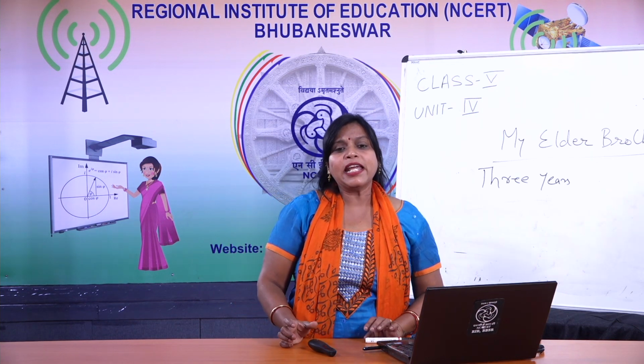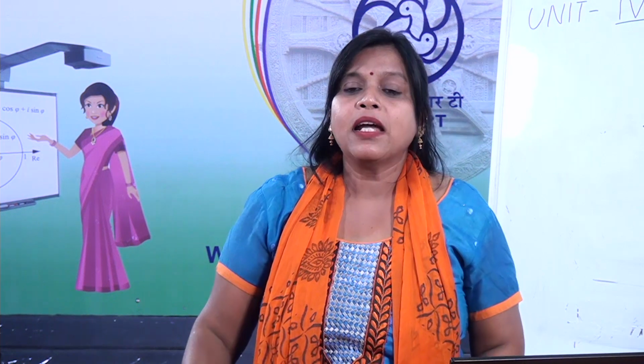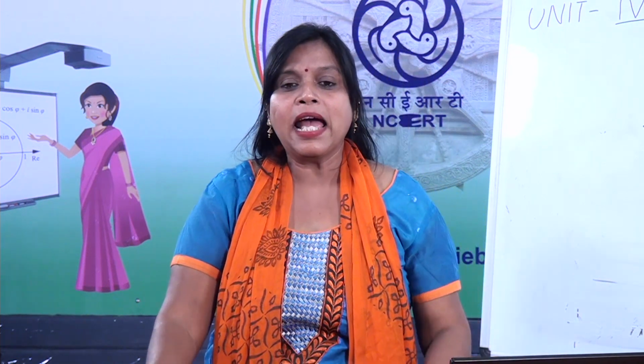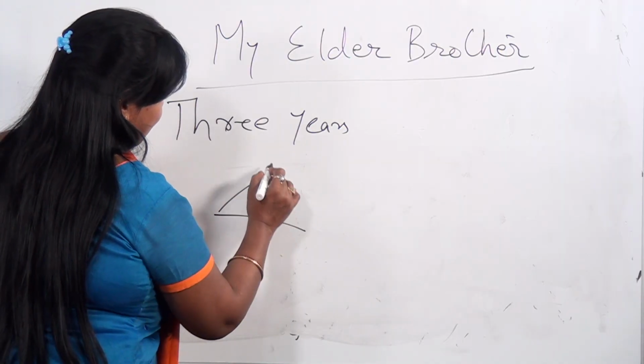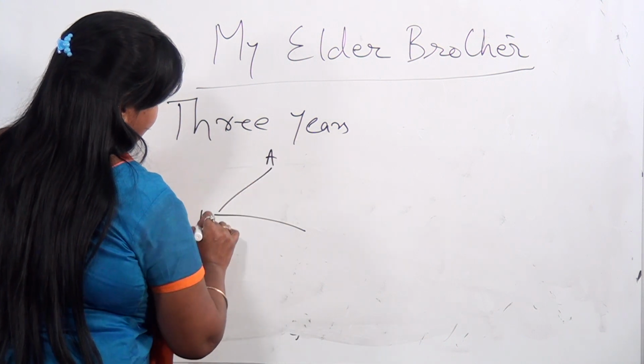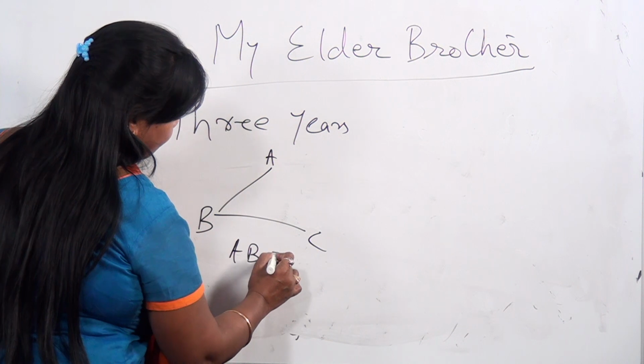In geometry, if one writes ACB, do you know geometry? In maths, you already read about geometry. In maths, ACB instead of ABC, the answer is marked wrong. If I draw an angle here, suppose it is ABC, the angle will be ABC.